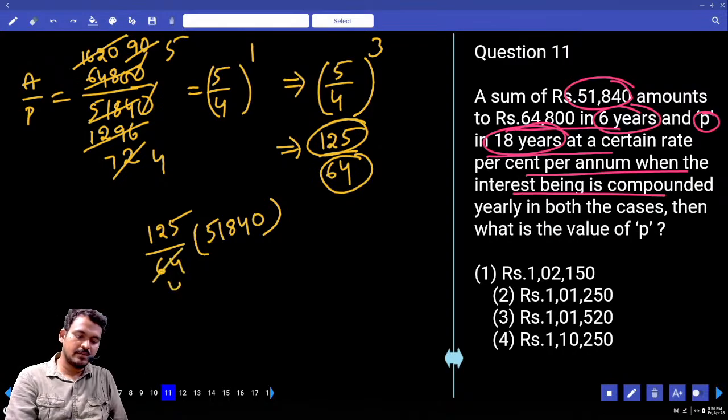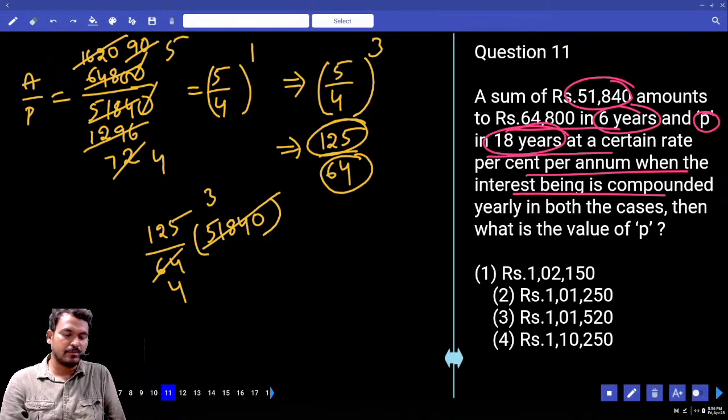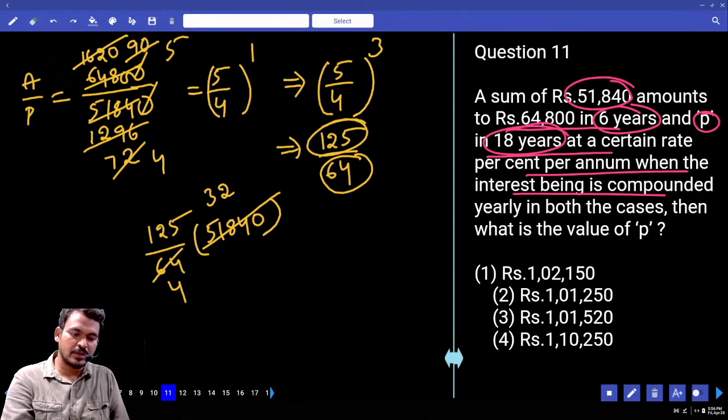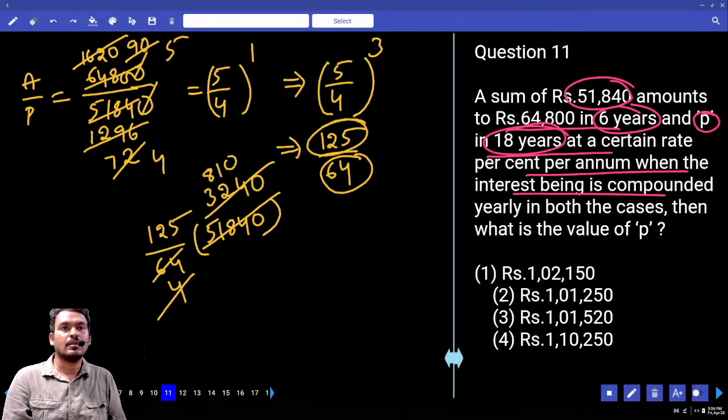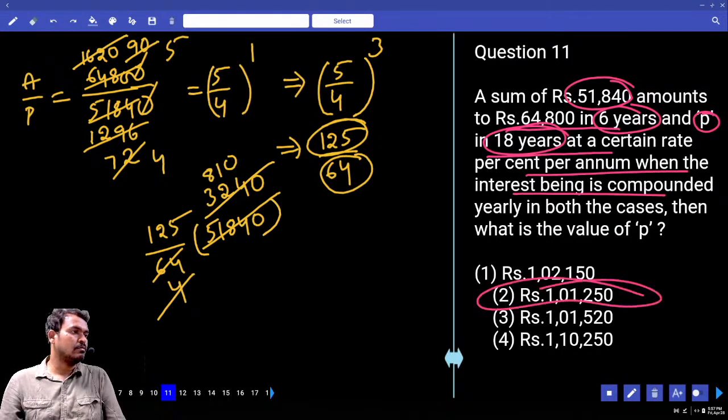64. 16 how many times? 4. 16 how many times? 3 times, 48 complete. Remaining 38. 2 times. Remaining 24. 64 means 40. 4 how many times? 810. It is 125 into 800, which means 10,000. 125 into 10 means 1250. Then the answer is the second option, ending with 1250.